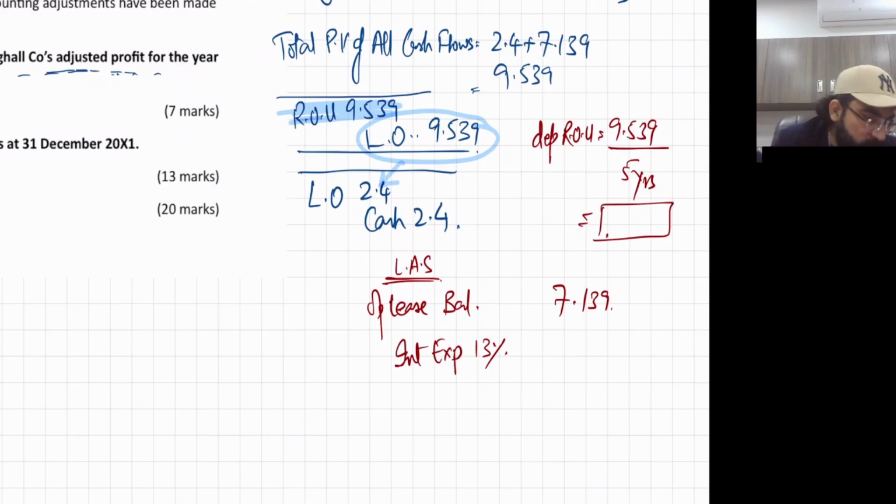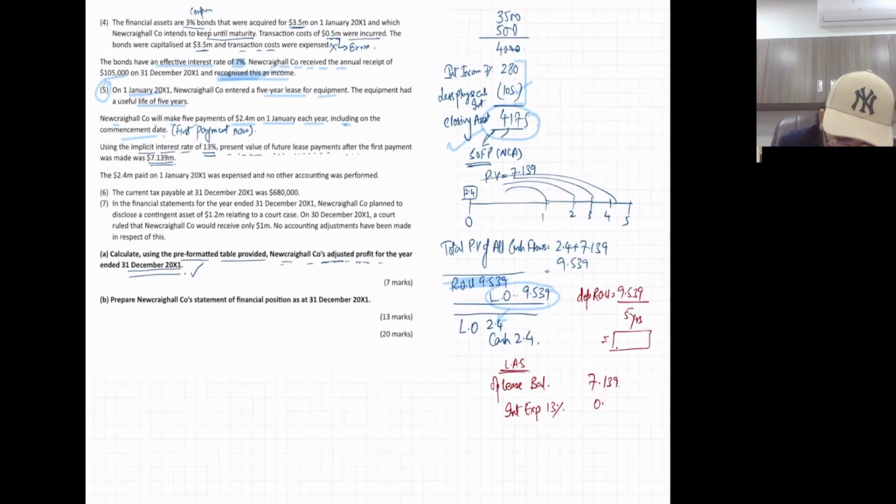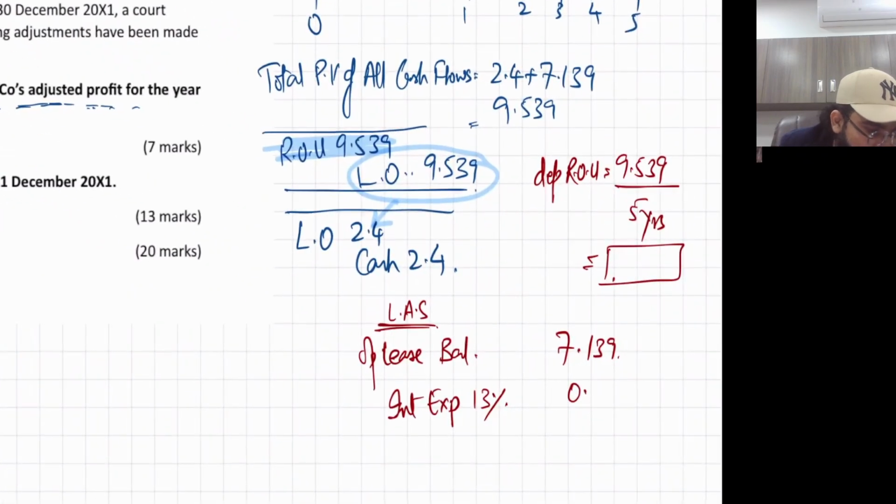Okay, so 7.139, tell me the date at which we started. It's 1st January x1. So it's going to be 0.928.